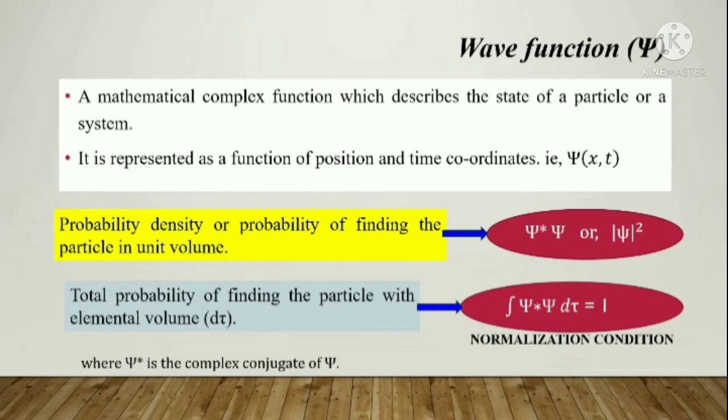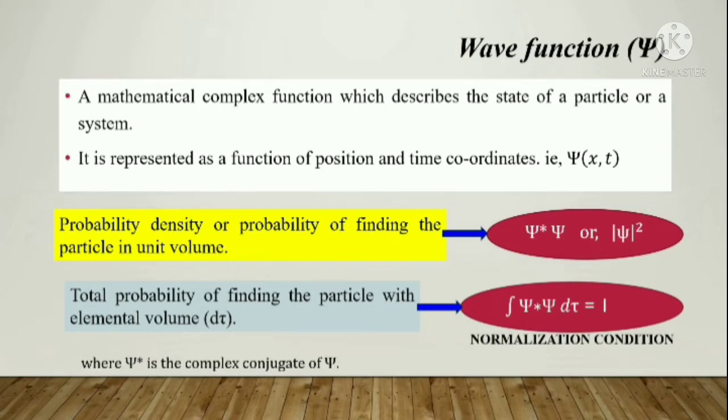Now this wave function can be of positive or negative level, whatever. It is meant to explain, to describe, the state of a particle. That means we can find the existence of a particle in unit volume. To find that existence, or the chance of that particle inside a unit volume, we need to use an equation or a relation. That relation we call the probability density, or probability of finding a particle in unit volume, and it is psi star psi, or mod psi squared.